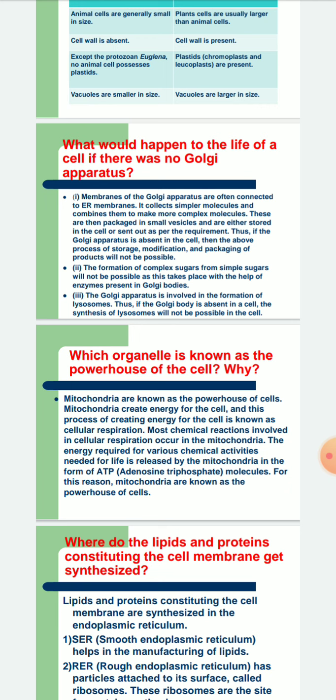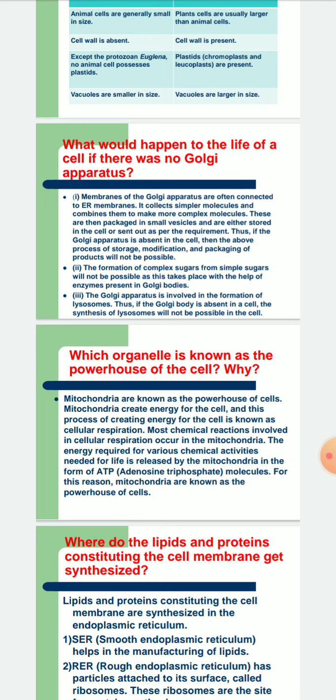Thus, if the Golgi apparatus is absent in the cell, then the process of storage, modification, and packaging of products will not be possible. It collects the simpler molecules and converts them into complex molecules, and then converts them into small packets of vesicles, which are either stored in the cell or sent out as per the requirement. So if the Golgi apparatus is not present, there will be no storage, modification or packaging of these products.